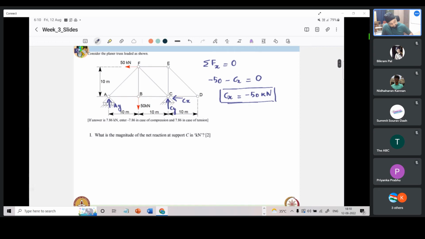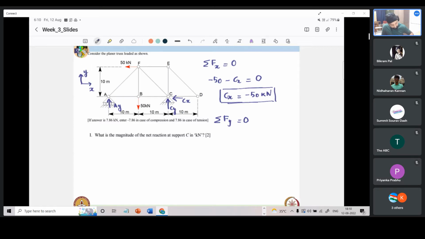Okay, now I'll do the next one. Sigma Fy equals 0. Sum of all the vertical forces. What do we have? At A and C, we have two vertical forces which are pointing in the positive y direction. Remember, this was x, this was y, which we had taken. So positive y direction will be positive forces. And there is a downward force applied at B, which is minus 50.